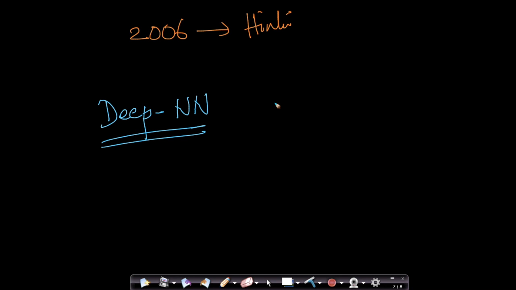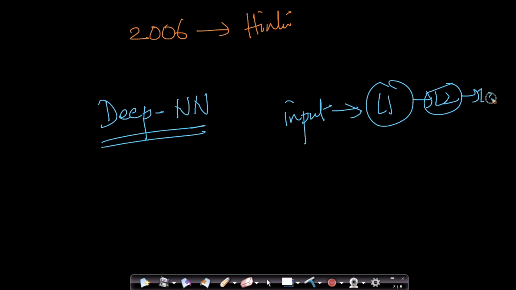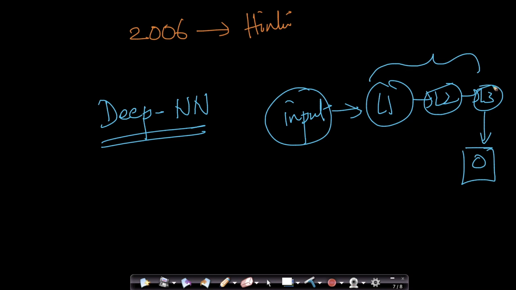By deep, what I mean here is the depth, right? You have the input layer, you have layer 1, layer 2, layer 3, and so on and so forth. Let's say you have the output layer here. So here you have 3 layers between input and output. Imagine if I have 20 layers, how do you train a model like that?